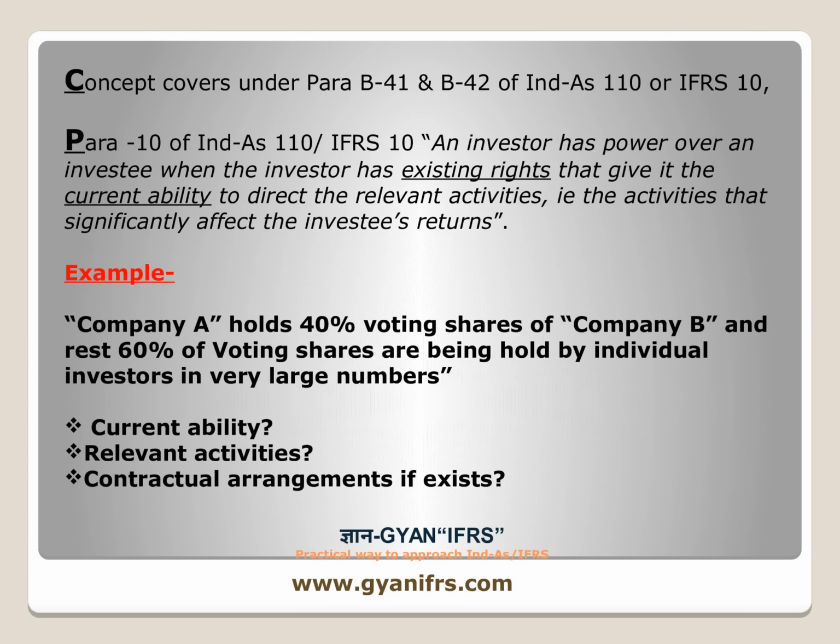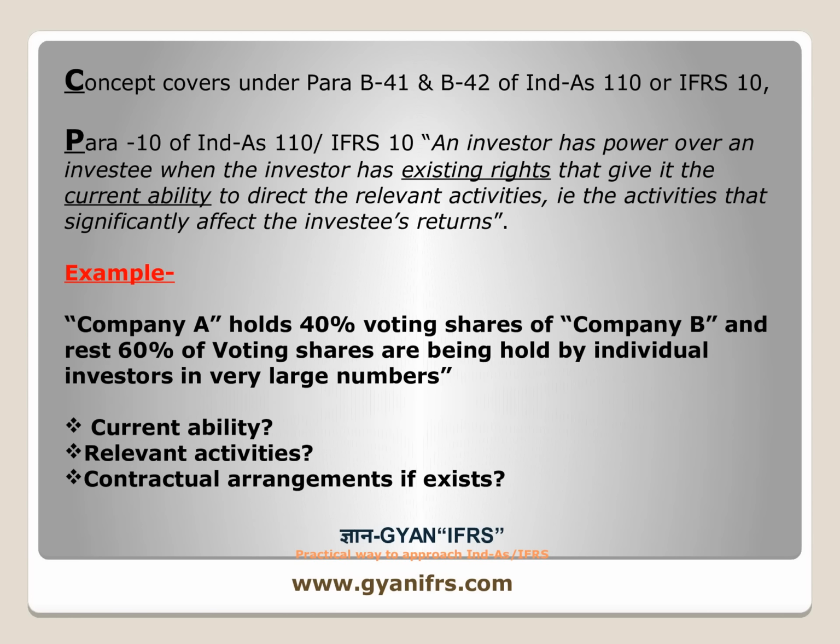Also, one has to see if the decisions are being taken by Company A itself, as other shareholders have not voted in full or not voted collectively against Company A. In the past, there should not be any precedent where the 60% voting shareholders, widely dispersed, came together in a collective manner and superseded any decision of Company A.